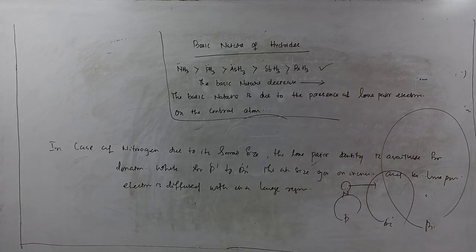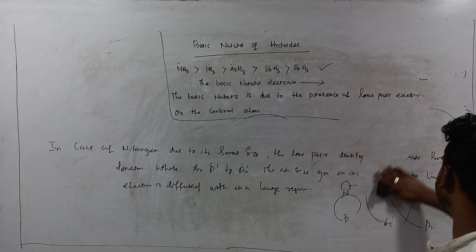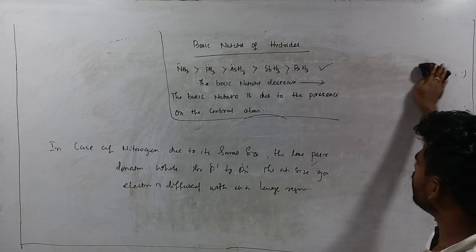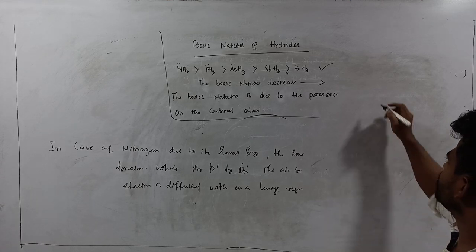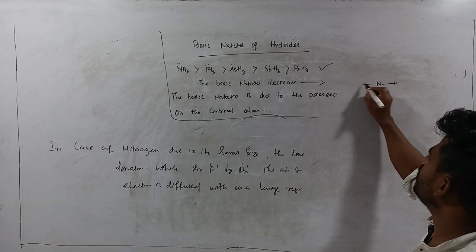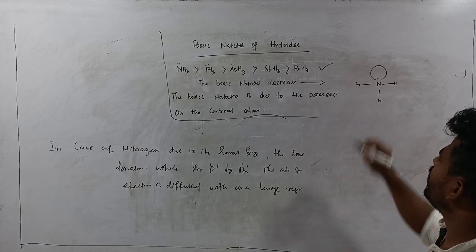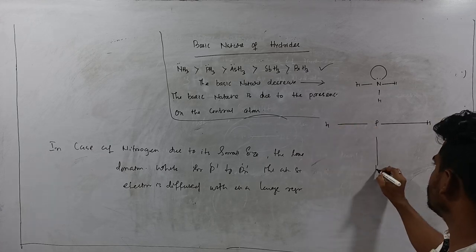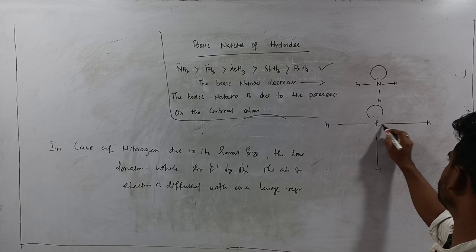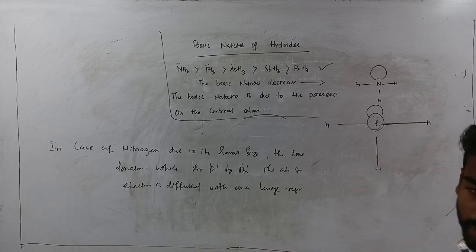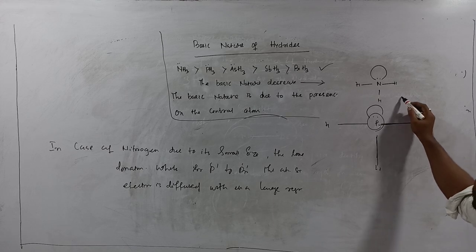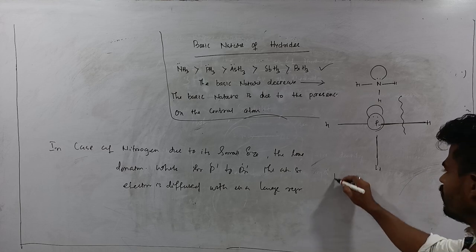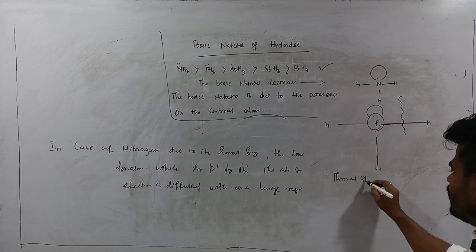Okay, clear. Next, thermal stability, very easy. Thermal stability depends upon the E-H bond length. As you move down the group, the E-H bond length increases. This is ammonia, NH3, and if I write PH3, P, H, H, H. As you move down the group, the E-H bond length increases because the electronegativity also decreases. So once the bond length increases, the bond dissociation enthalpy also decreases, so thermal stability decreases.